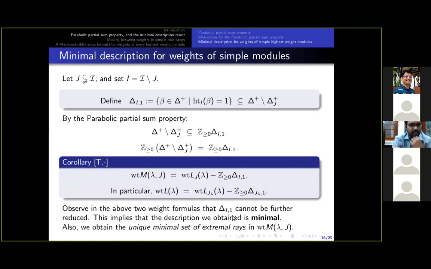Also, observe that in the formula for M(lambda, J), the external rays are given by the cone here. This means we have obtained the unique minimal set of external rays, given by the set delta_{I,1}, in the weights of M(lambda, J). Now this finishes the first goal.